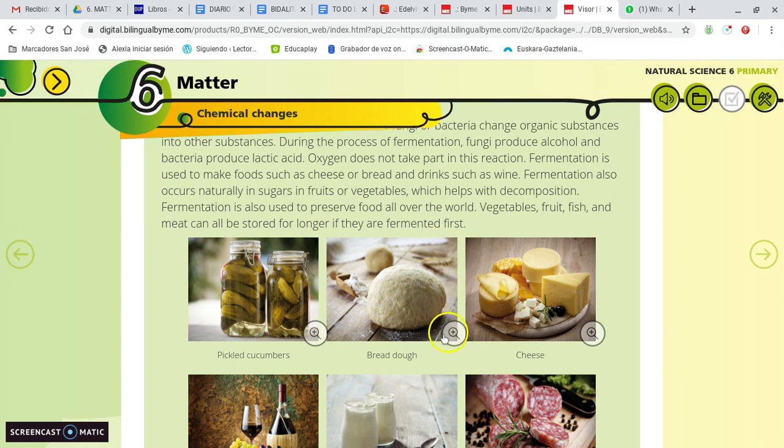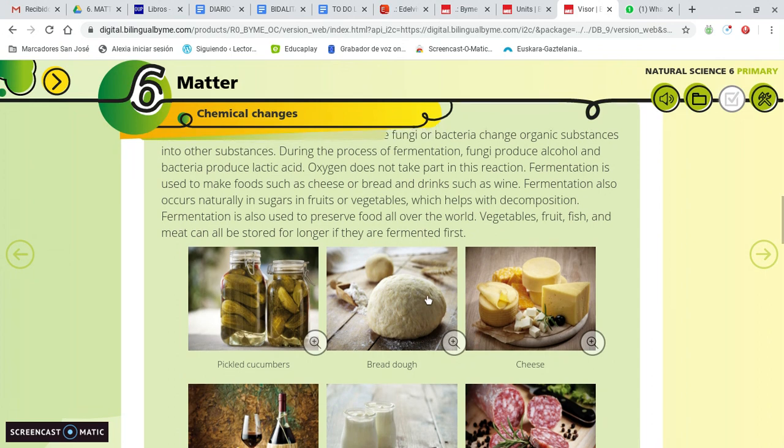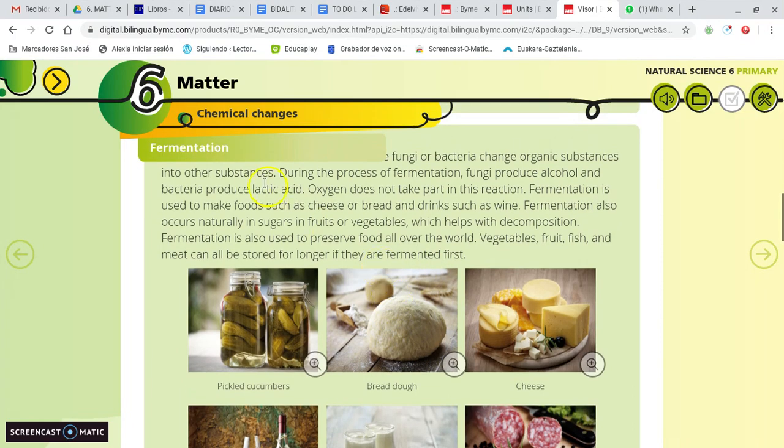That grows and grows and grows, makes it bigger, right? So that is a chemical reaction that happens when we mix the dough with a bacteria, right? Why does the dough get bigger and bigger? Because of a chemical reaction that is called fermentation, right?